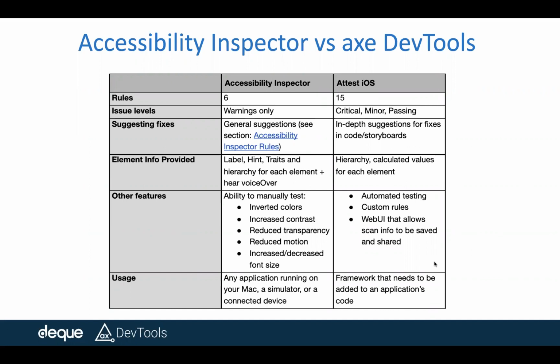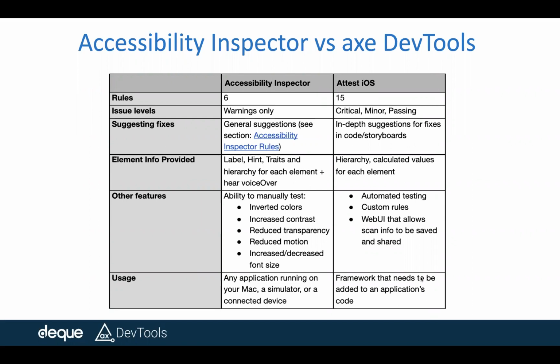And among other features, where Accessibility Inspector is really good is that it comes with some manual testing tools to help you understand the issue. For example, when you invert the colors, if there is a color contrast issue, you can use those tools to see: if I invert the colors, what happens? Does it pass the color contrast check?